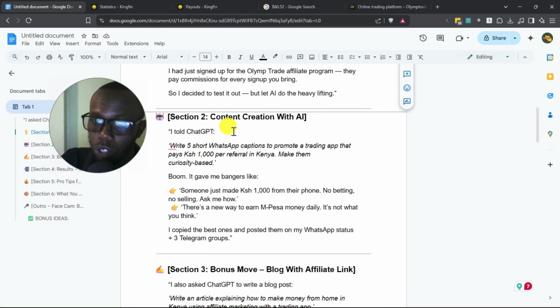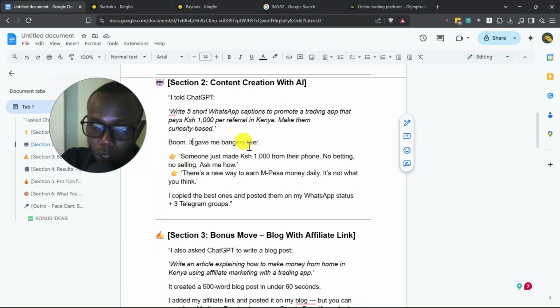The next thing, of course, is to create content. So this is what I told ChatGPT: write 5 short WhatsApp captions to promote a trading app that pays Kenya shillings 1,000 per referral in Kenya. Make them curiosity based. Now, the reason why I added this one is because I wanted a specific prompt. I wanted a specific resource, and here is what ChatGPT gave me.